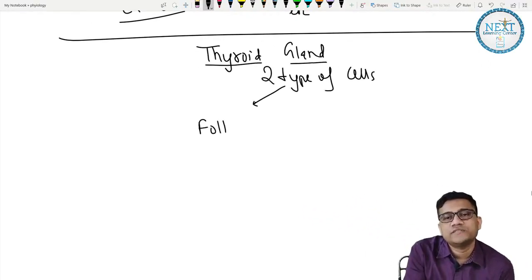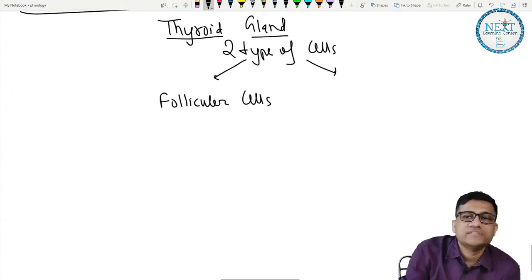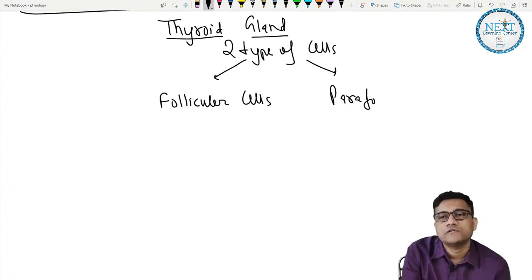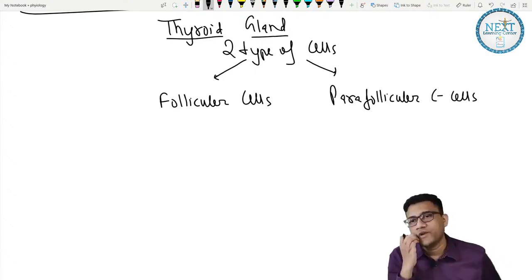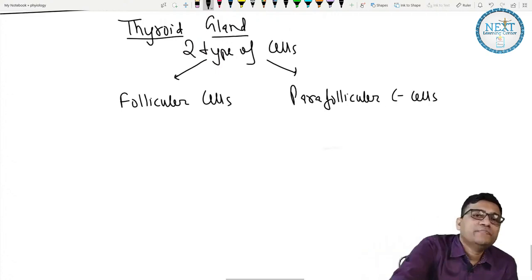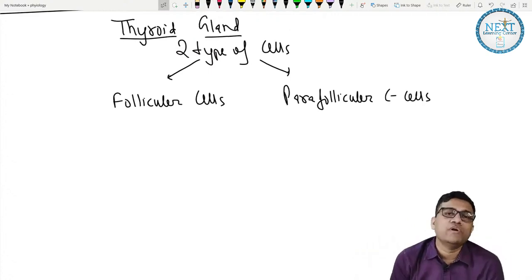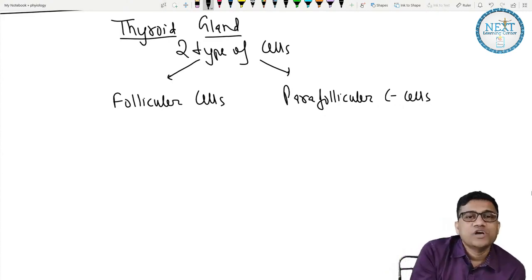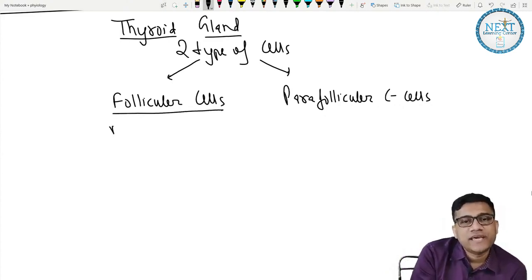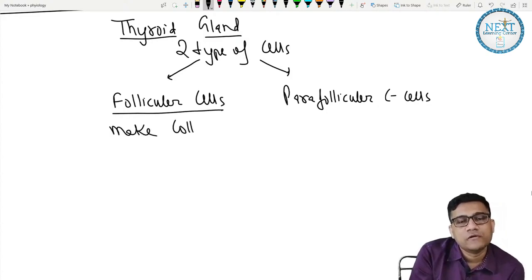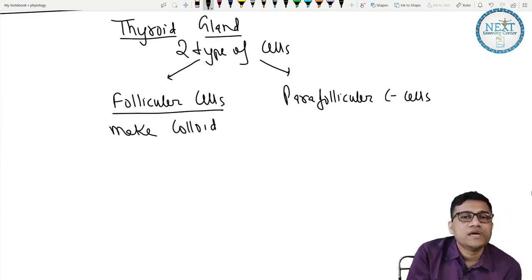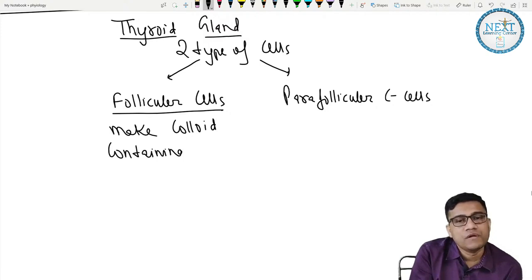Obviously the follicular cells and the parafollicular C cells. So again a misconception that people think the thyroid gland only makes thyroid hormone. No. It has two. So follicular cells basically make colloid, colloid containing TG. What is TG? Thyroglobulin.